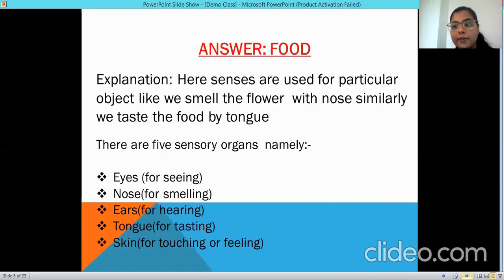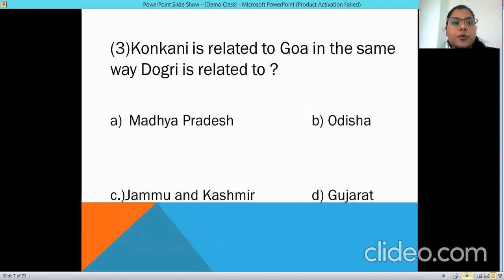In the next slide I have given you the explanation. Please go through it. I have also mentioned the five sensory organs that will help you remember for future questions. It can be asked like eyes is for seeing. The five sensory organs are eyes, nose, ears, tongue and skin. Eyes is for seeing, nose is for smelling, ears for hearing, tongue for tasting, skin for touching or feeling. Let's proceed to the next question.